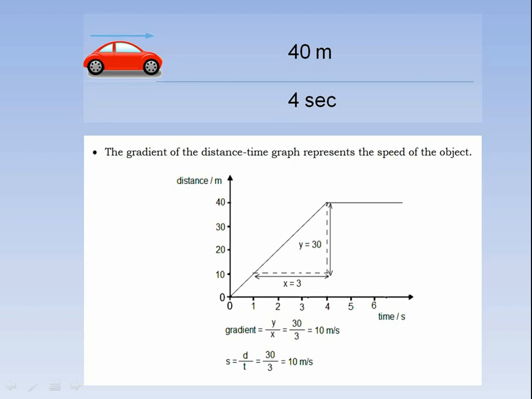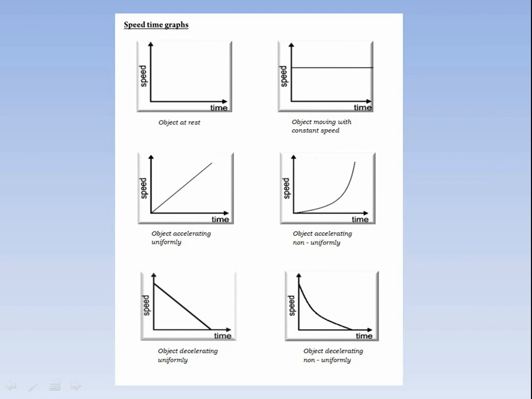When you find the gradient of the distance time graph, you will find the speed of the object. In this case, 30 divided by 3 gives the answer of 10 meters per second, or 40 divided by 4 gives the answer of 10 meters per second. In short, you can say that the gradient of the distance time graph represents the speed of the object.